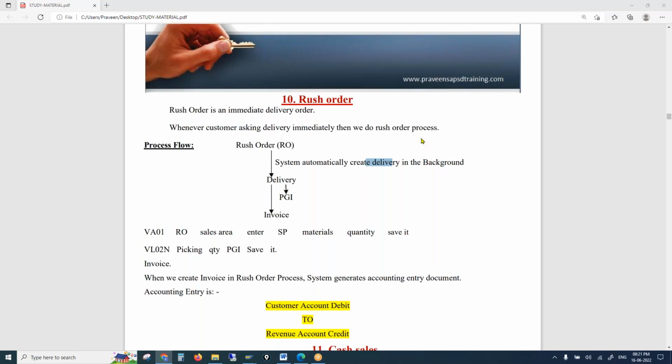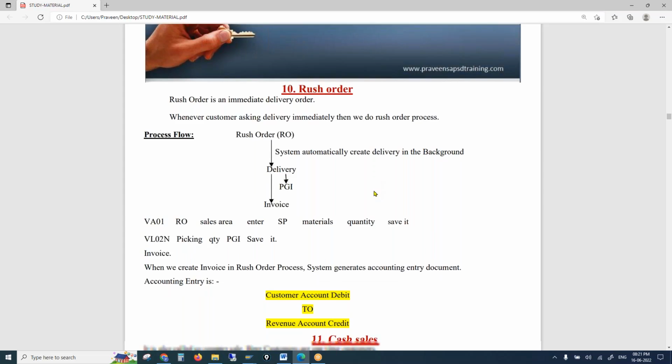When the system creates a delivery automatically in the backend and the materials are available, obviously the system will make the stock available for rush orders. It will snatch quantity from any of the orders, take the stock from various areas, and keep it confirmed. Right? So that is rush order, high priority orders.